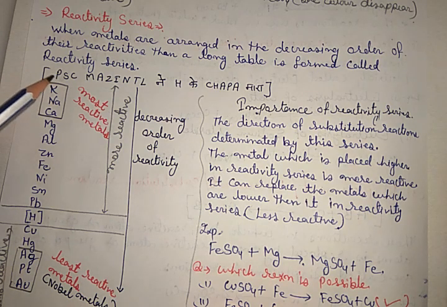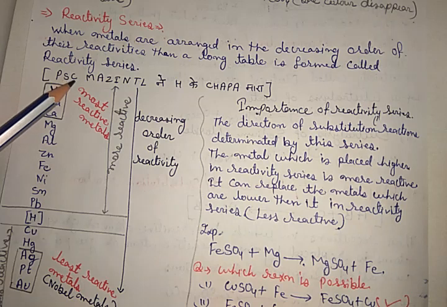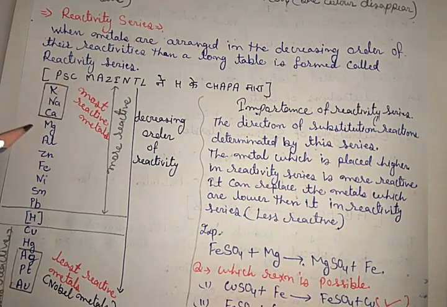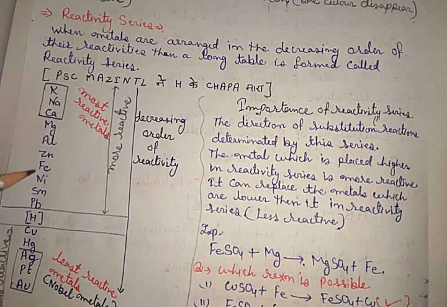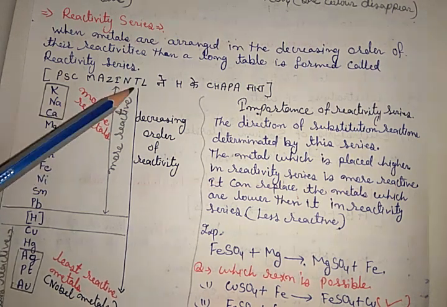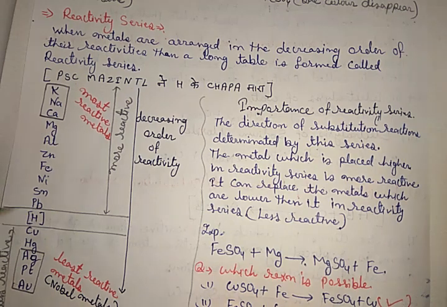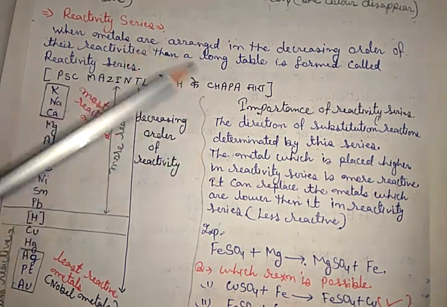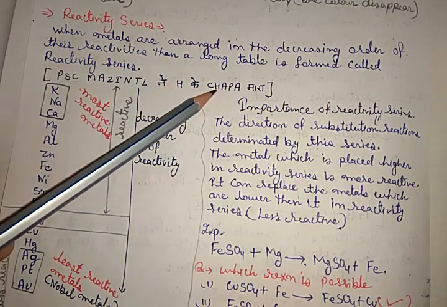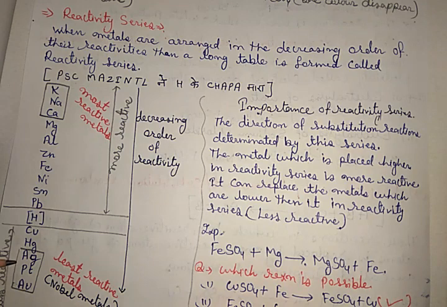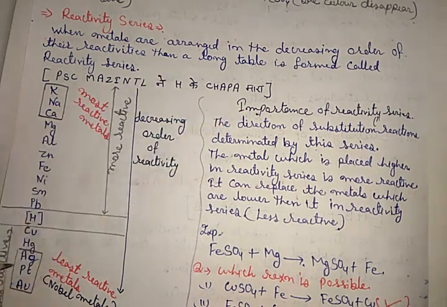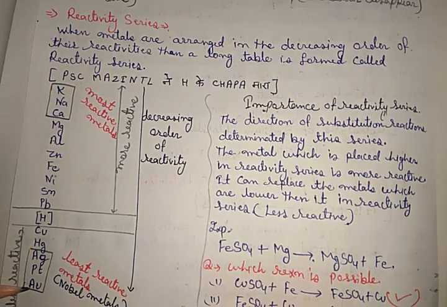P stands for potassium, S for sodium, C for calcium, M for magnesium, A for aluminium, Z for zinc, I for iron, N for nickel, T for tin, L for lead. And then hydrogen, and then C stands for copper, H for mercury, Hg, A for silver, Ag, P for platinum, and A for gold, Au.